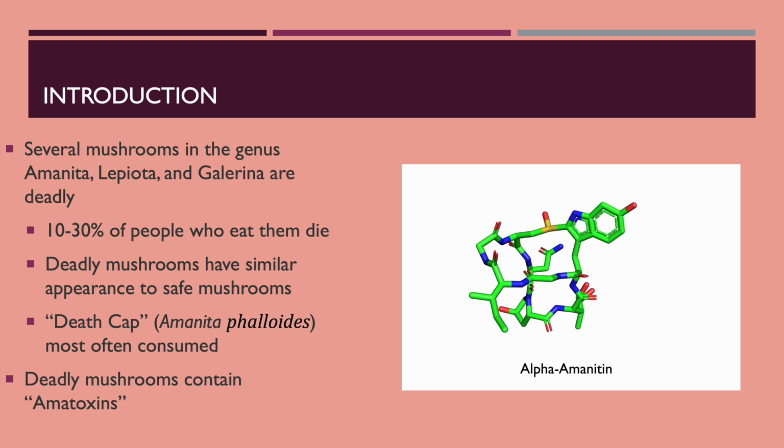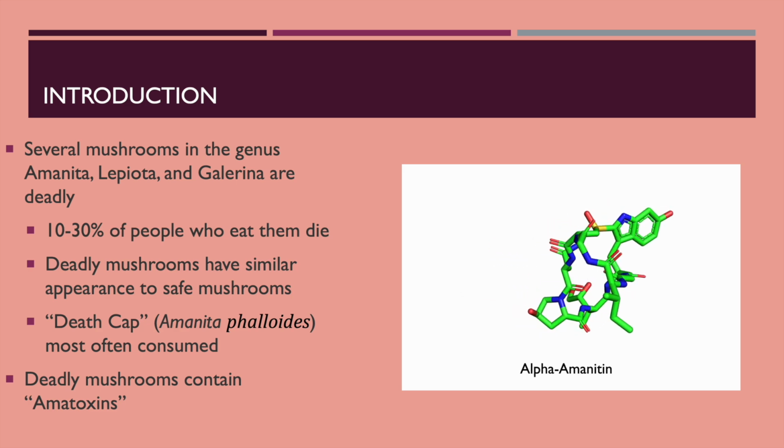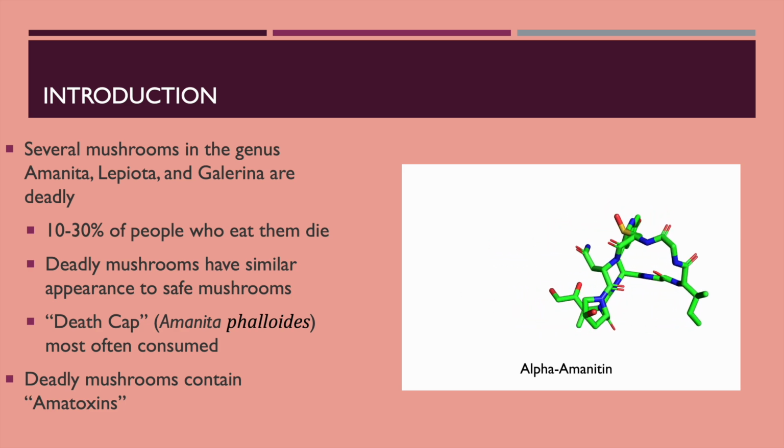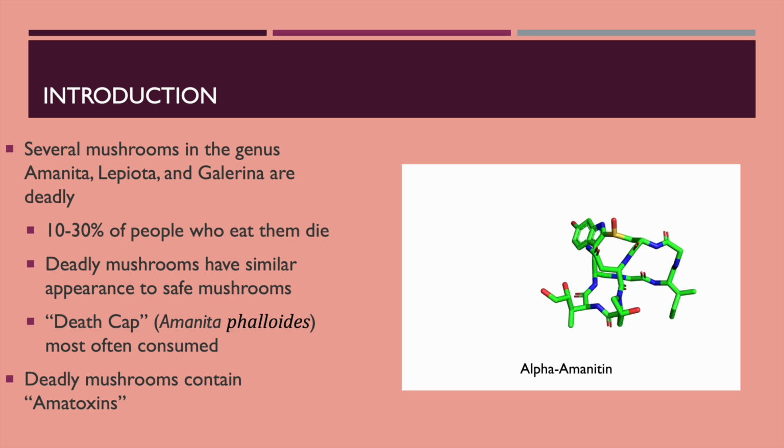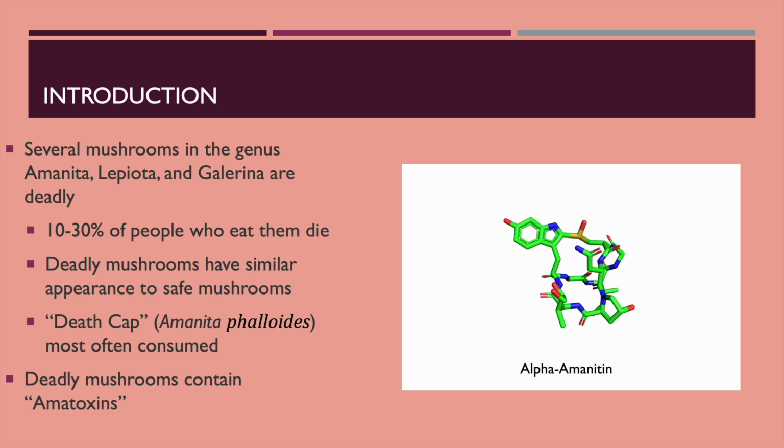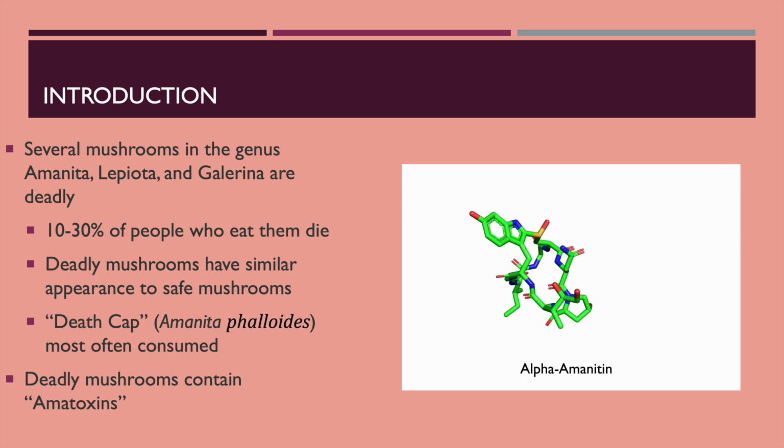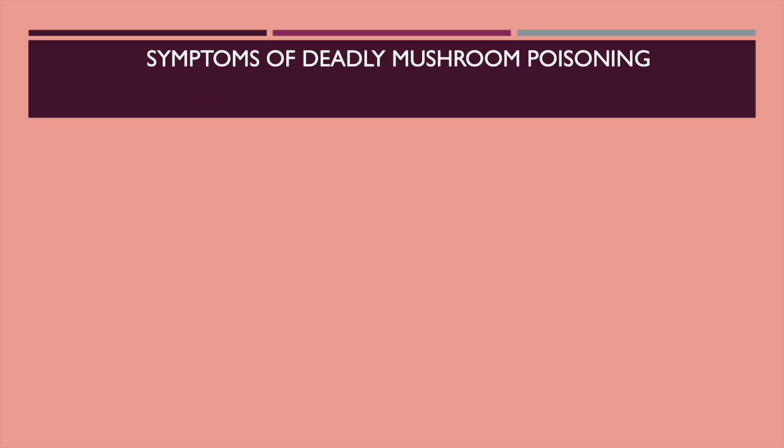The reason for the toxicity of these mushrooms is due to the presence of poisons called amatoxins. The most deadly amatoxin is alpha-amanitin, and in this video I will be describing the molecular mechanism of alpha-amanitin toxicity. Symptoms of the poisoning have 3 distinct phases.